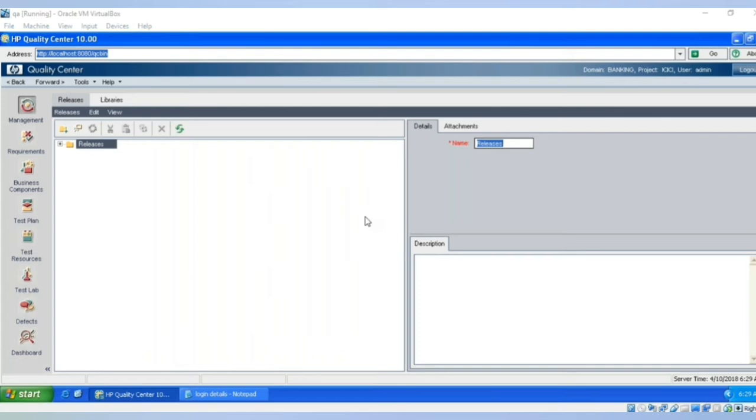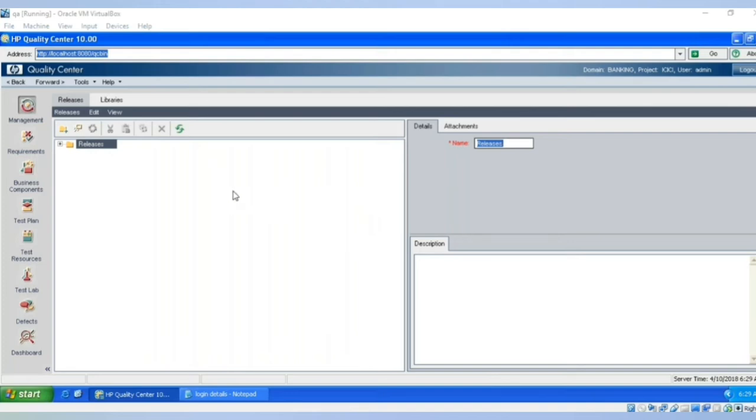And also, whatever fields we are going to see here in another few minutes, all these fields are customizable. That means if you want to add one more field to that particular module, you can always do that. Or if you want to remove one of the fields from there, you can remove it. That is always possible here. But always you have to send a request to your Quality Center admin, and that particular person can do these kinds of changes.